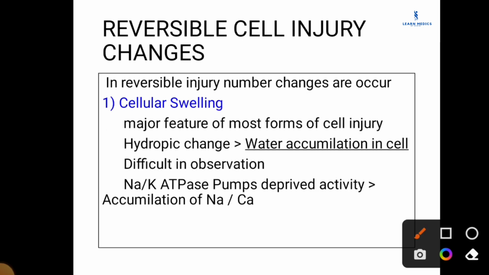Now the changes that occur in a cell during reversible injury. First one is cellular swelling. It is the major feature of most forms of cell injury. It is due to water accumulation in a cell. That is how the water is accumulated: it's due to the loss of activity of sodium-potassium ATPase pumps, which leads to the accumulation of sodium and calcium in a cell, leading to hydropic change by the accumulation of water. It is difficult to observe under a microscope.